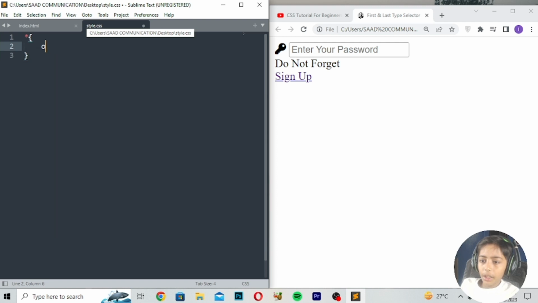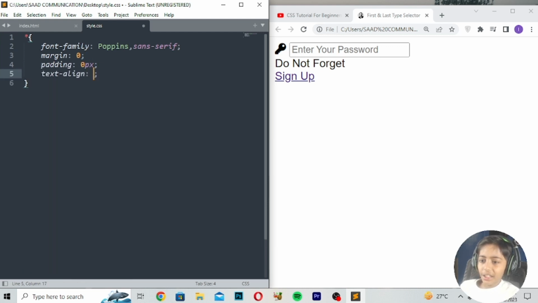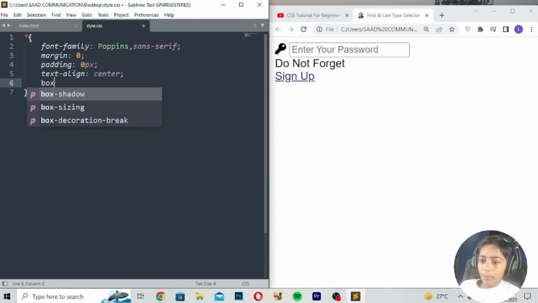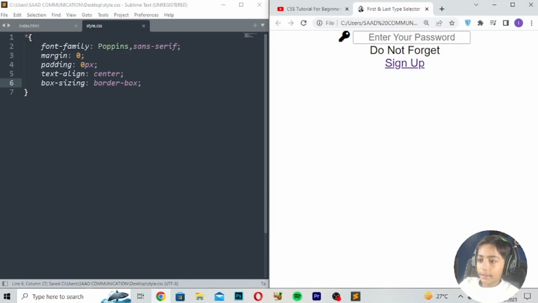Here I will write font family should be poppins, comma, sans serif, save, refresh, it is coming like that. So here I will write like margin should be 0, padding 0 pixels, text align should be center, box sizing should be border box. Save, refresh, it is coming like that.